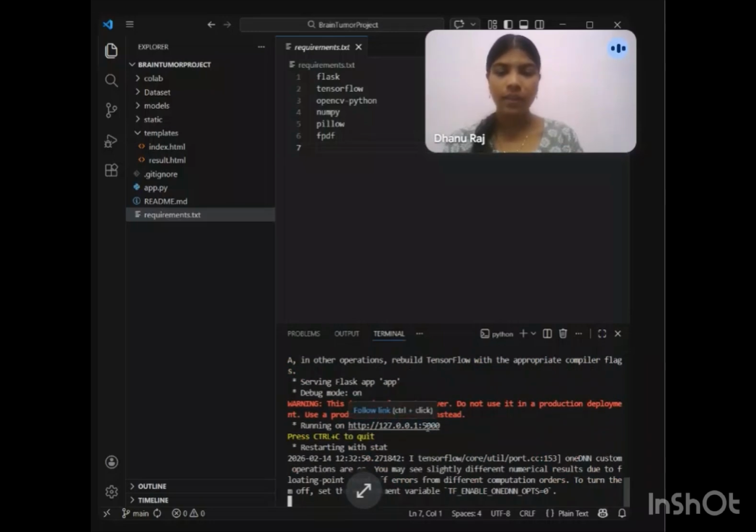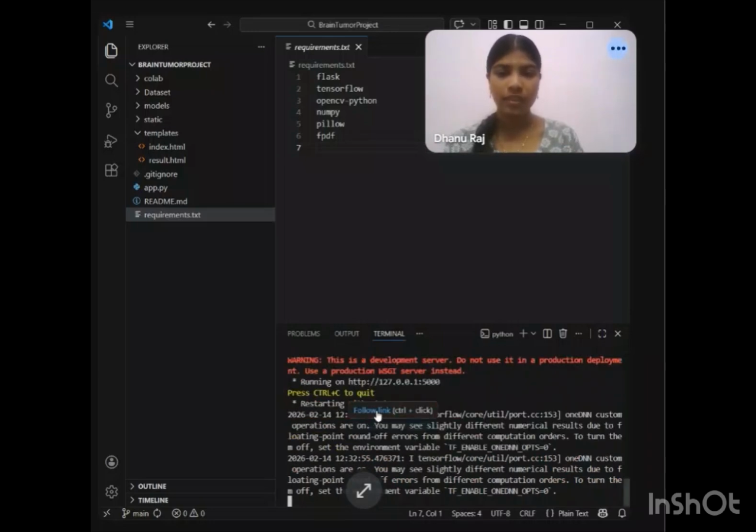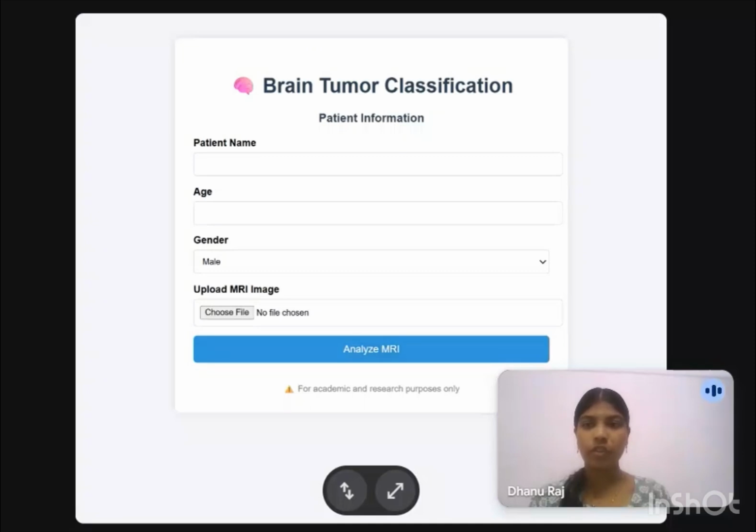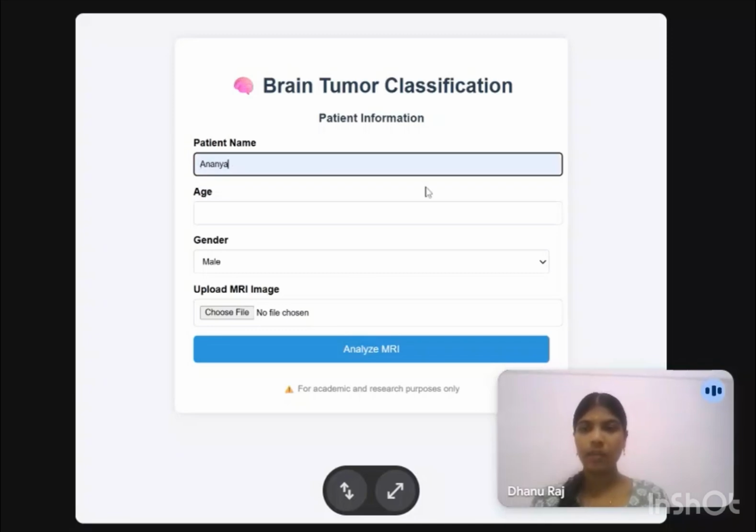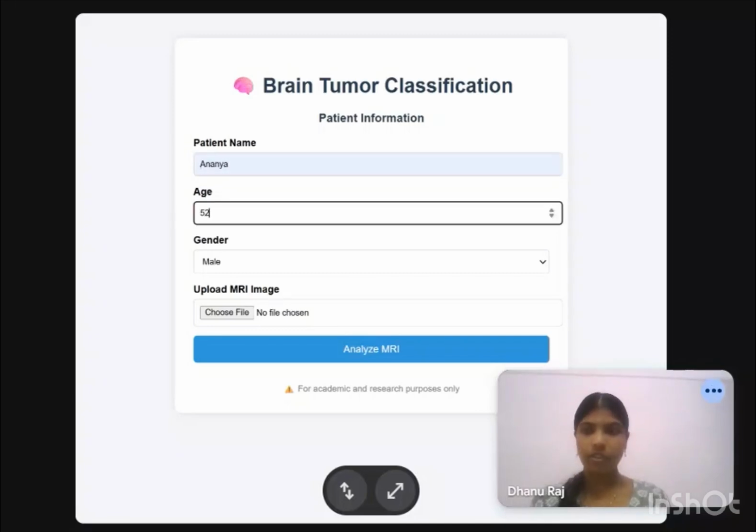This is my URL link. I click the link. This is the page I get when I follow the link. Here we are going to fill this form: patient name, age, and gender female, and I choose the file of the brain MRI image and I upload it, and we click Analyze MRI.